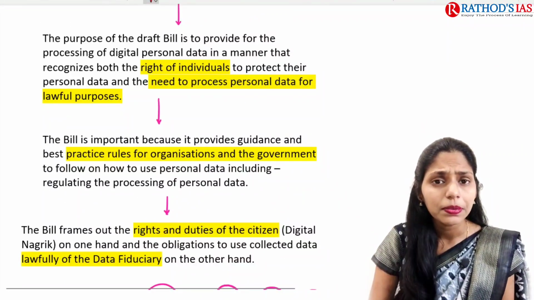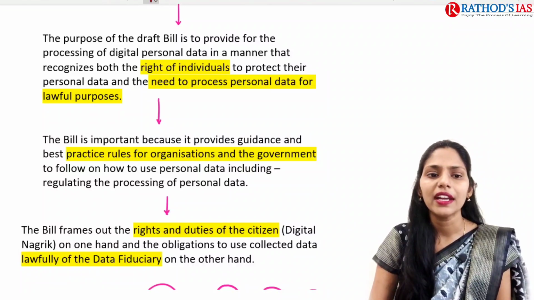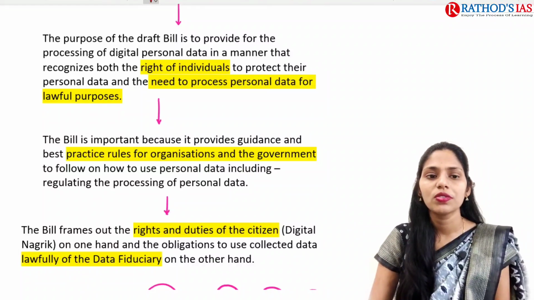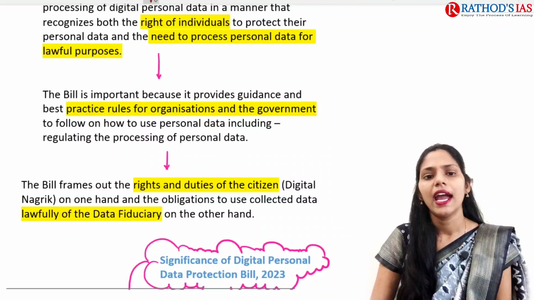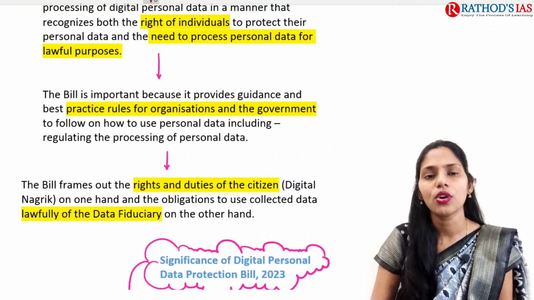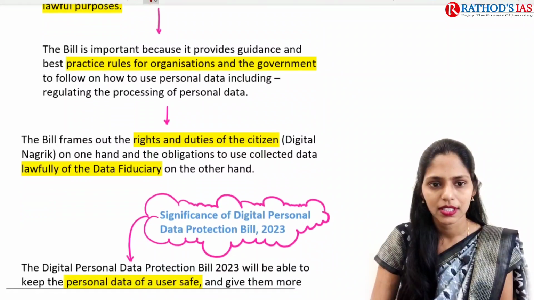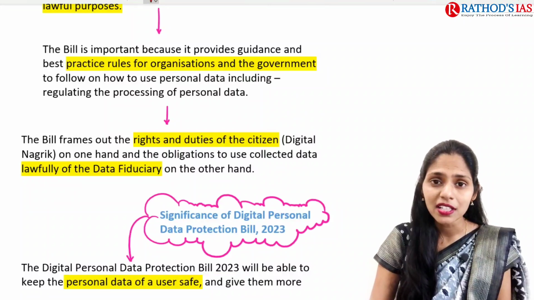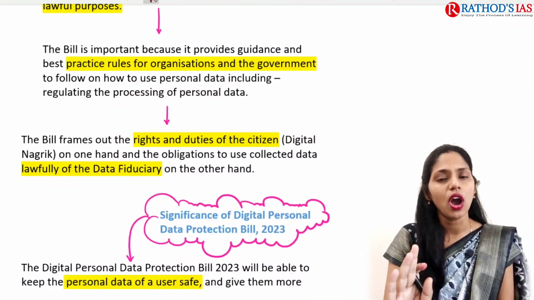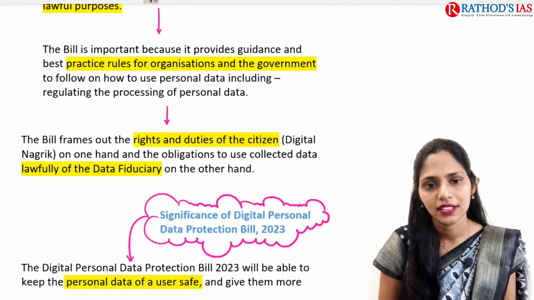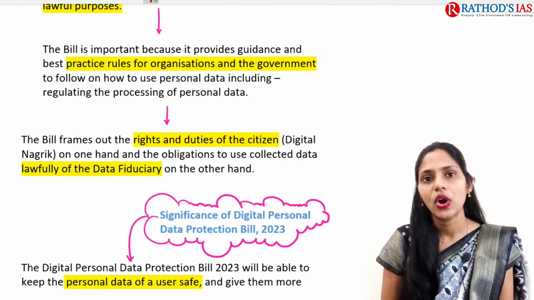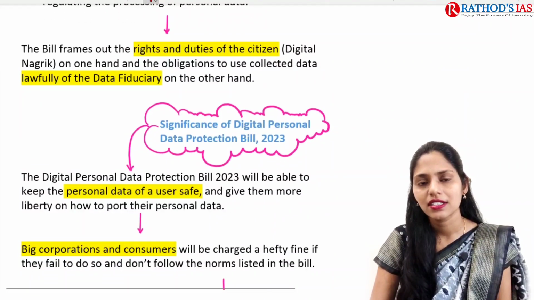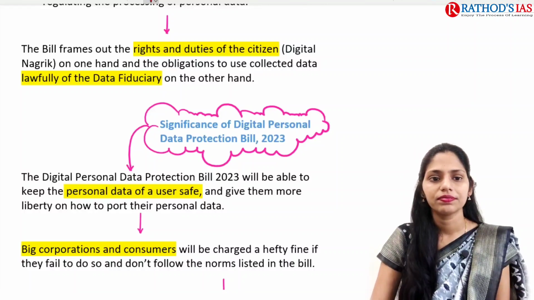If you are talking about the purpose of this draft bill, it is to provide for the processing of digital personal data, and it recognizes the rights of individuals to protect their personal data, and it also focuses on the processing of this personal data for lawful purposes. And this bill is important because it provides guidance. It provides guidance and also focuses on best practice rules for organizations and the government. This bill also frames the rights as well as the duties of the citizen.